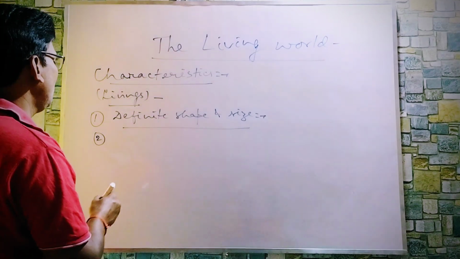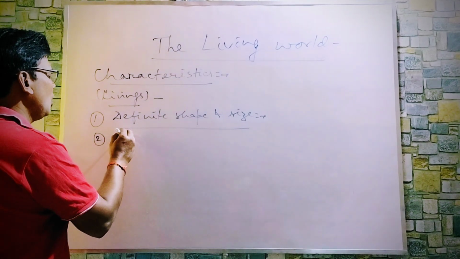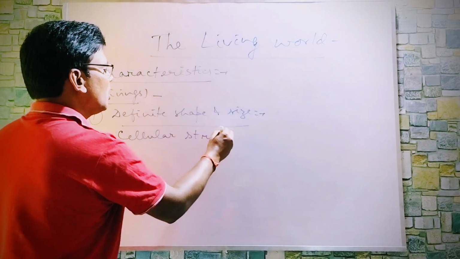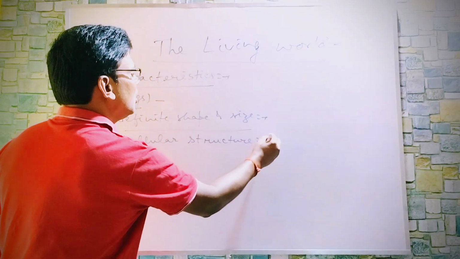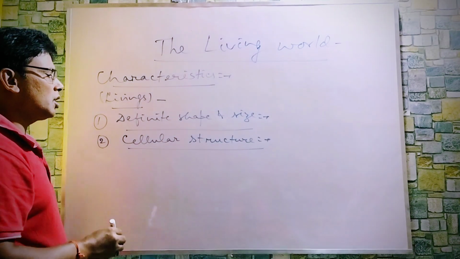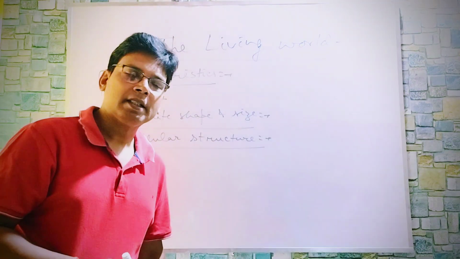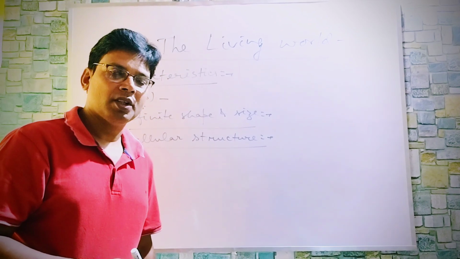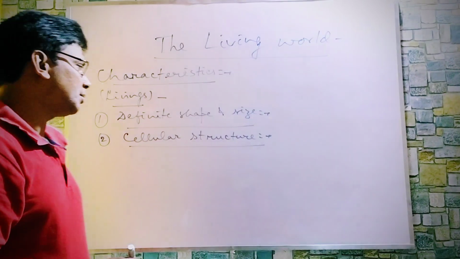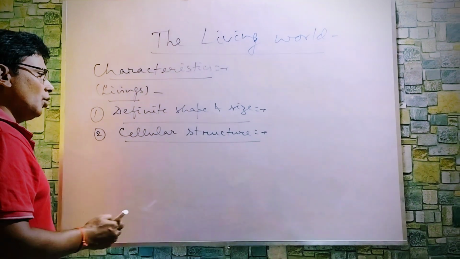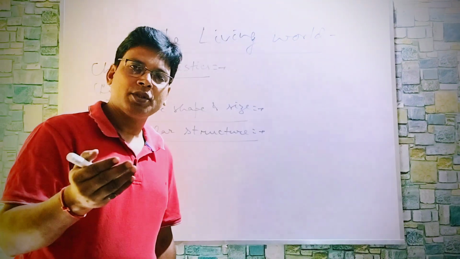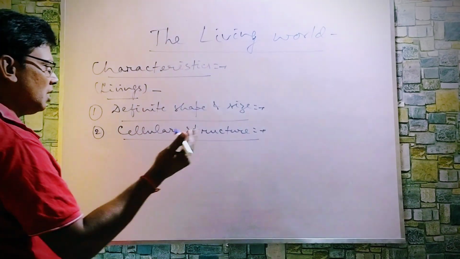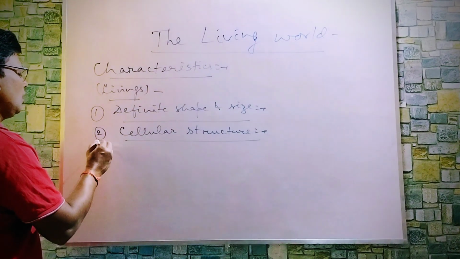Then another one, cellular structure. Each and every living being is made up of small units called cells. Cells are the fundamental, structural and functional units of the living body. So the livings may be of two types, unicellular and multicellular. Unicellular means single celled, multicellular means many celled.